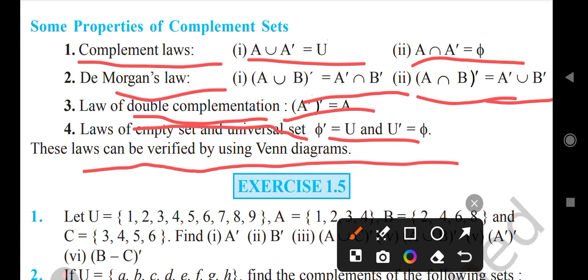Law of the double complementation. Complement of A complement is equal to A. Law of empty set and universal set. Complement of phi is equal to U and U complement is equal to phi. This can be verified by Venn diagrams.